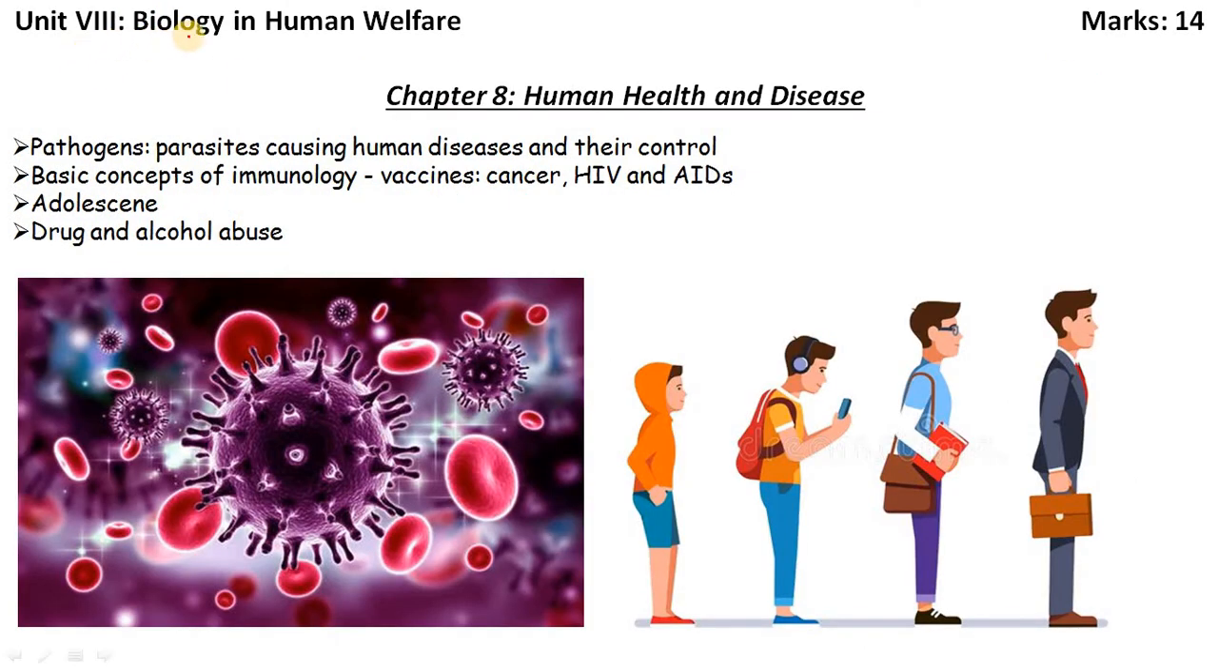Unit 8, Biology in Human Welfare, the marks is 14. Chapter 8, Human Health and Disease: pathogens, parasites causing human diseases and their control, basic concepts of immunology, vaccines, cancer, HIV and AIDS, adolescence, drug and alcohol abuse.